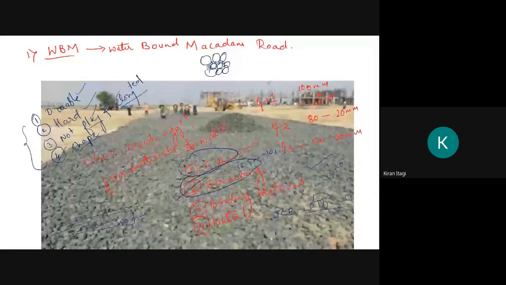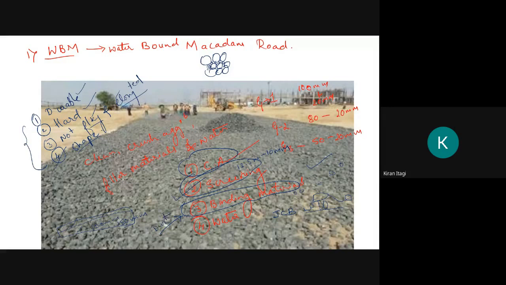These are also aggregates, used to fill the voids present in the compacted layer. Then we have the binder materials. Sorry, binding material, and it may be dust, gravel or morum.